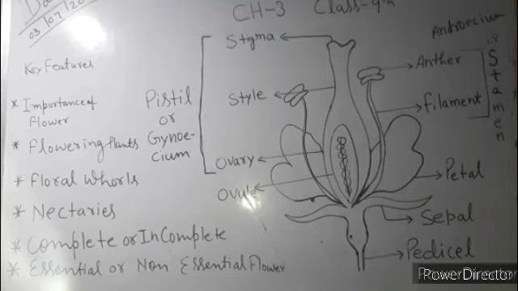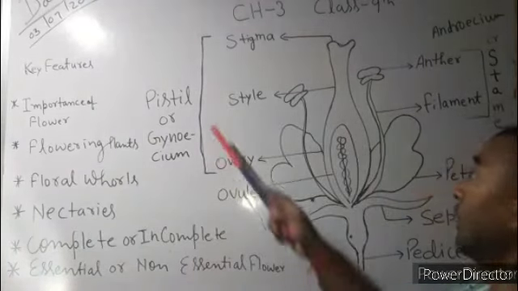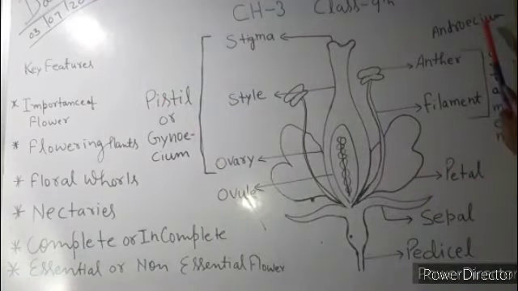Okay? Now, essential or non-essential parts of the flower. There are some parts in the flower which are essential. And what is that? It is the reproductive part of the flower, that means the pistil or androecium, or the stamen.